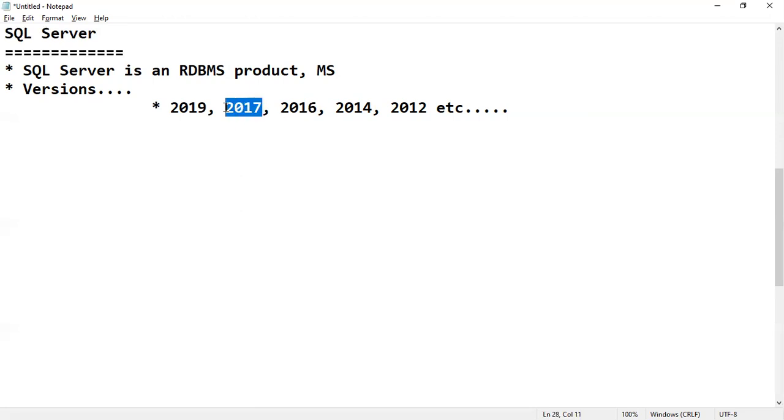From 2017 onwards, remember, SQL Server works on any platform, whether Windows, Linux, or Mac. This is one more reason why today most of the clients have started using SQL Server.